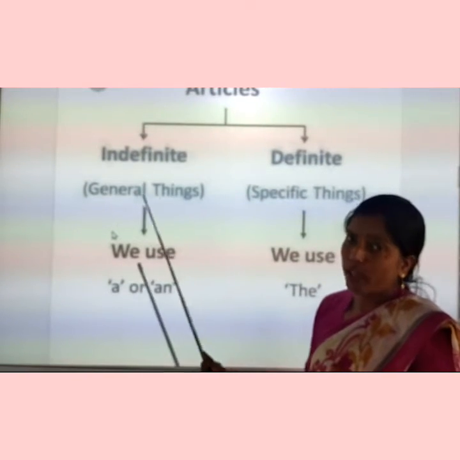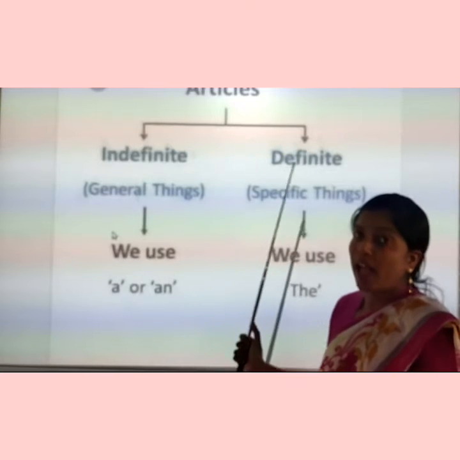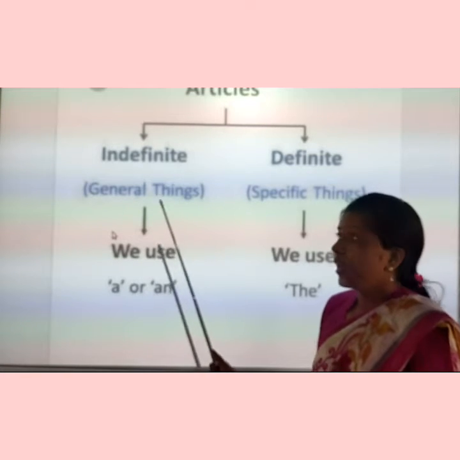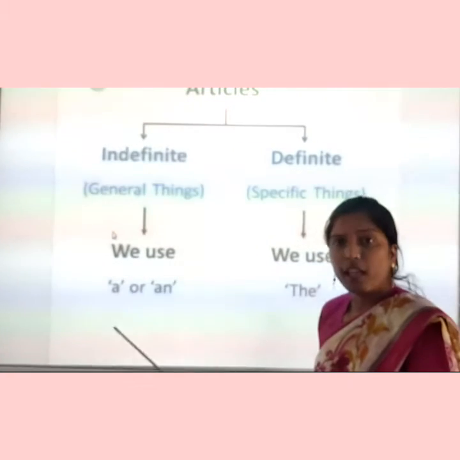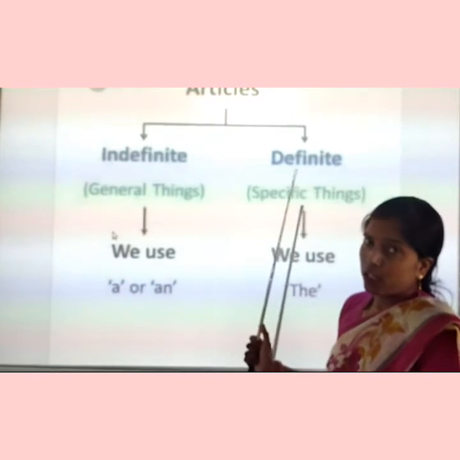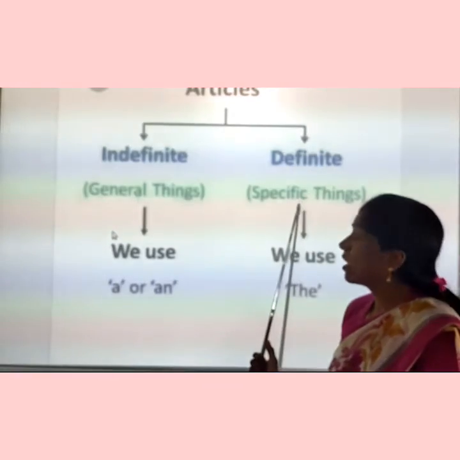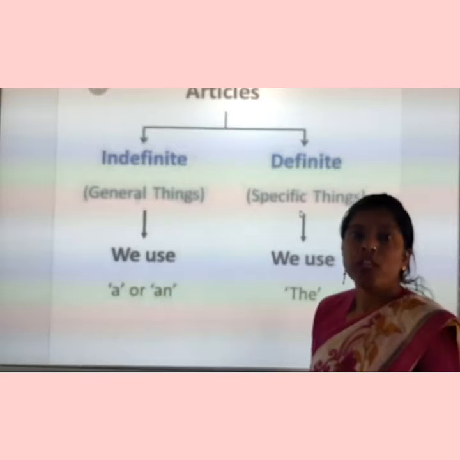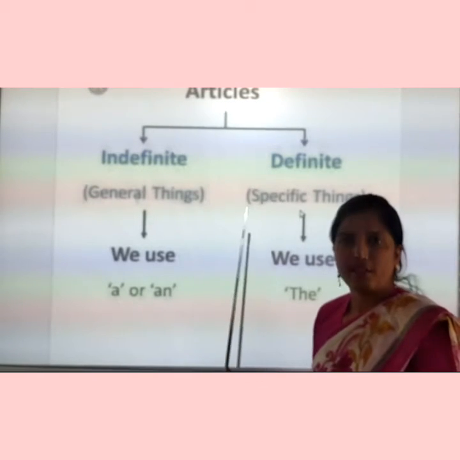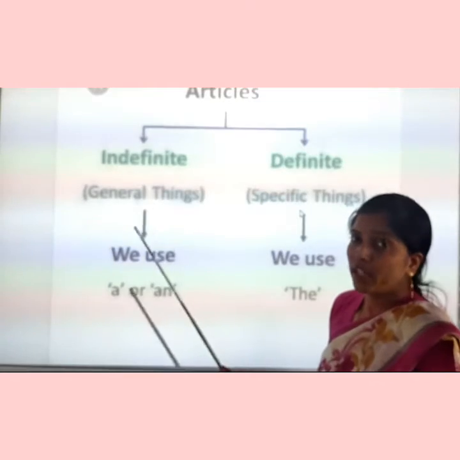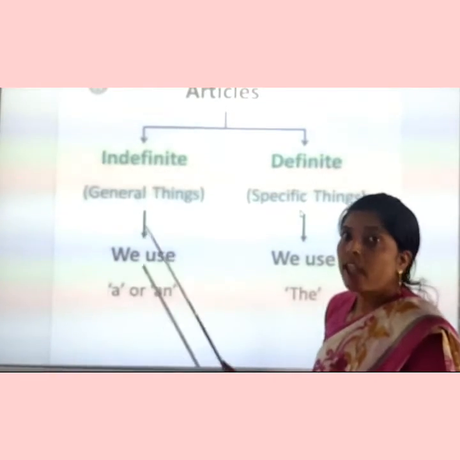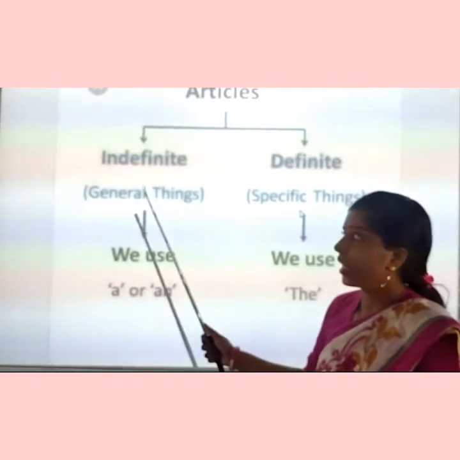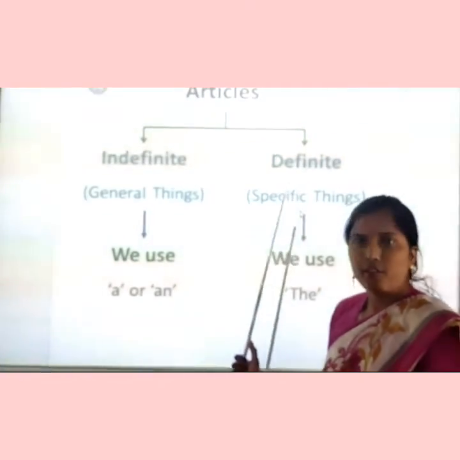Here, articles are divided into 2 categories, indefinite and definite. Indefinite we use with general things. Here we are going to classify 2 articles, a or an. Definite, which we use with specific things. Article the we use as a definite article. So it is clear to you? All these 3 articles are divided into these 2 categories. A or an are indefinite articles, and the is the definite article. Now we'll study separately about the indefinite article and the definite article.